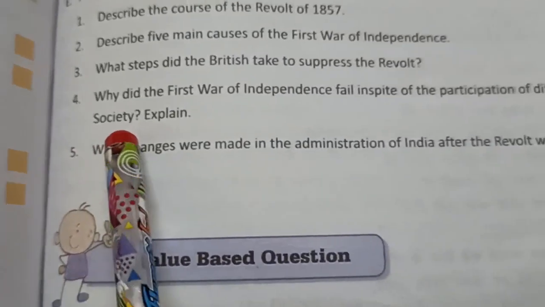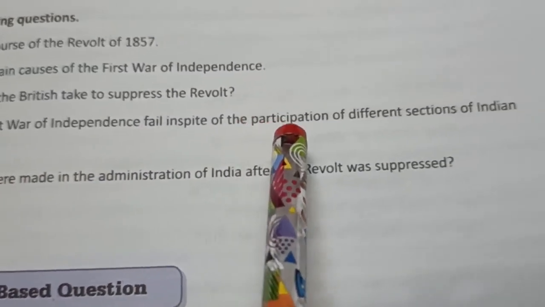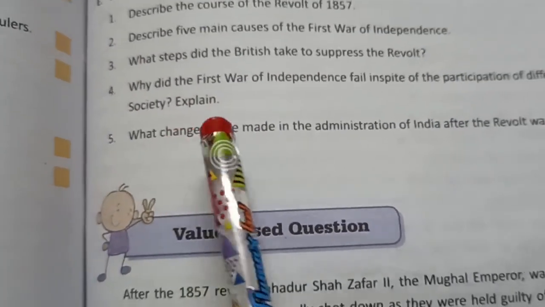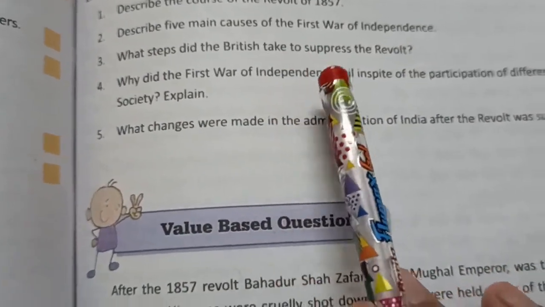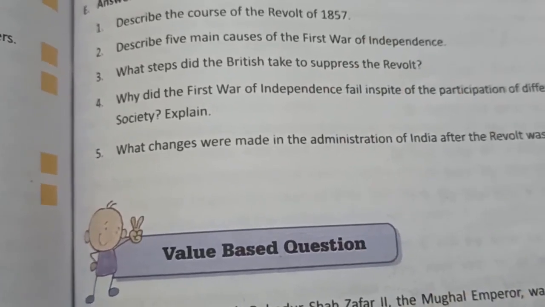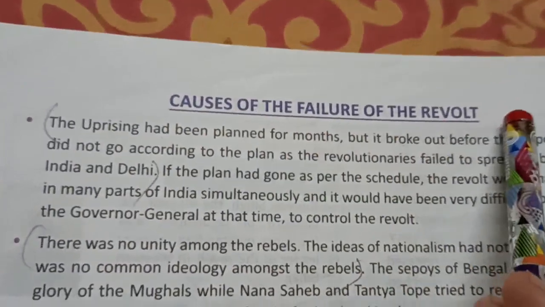Next question is, why did the first war of independence fail, in spite of the participation of different sections of Indian society? Explain. In this question, we have to write causes of the failure of this revolt, and for that you take out page number 130. Here at the top you see it is written causes of the failure of the revolt.